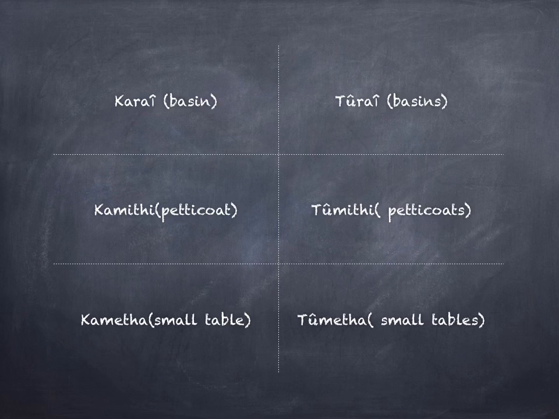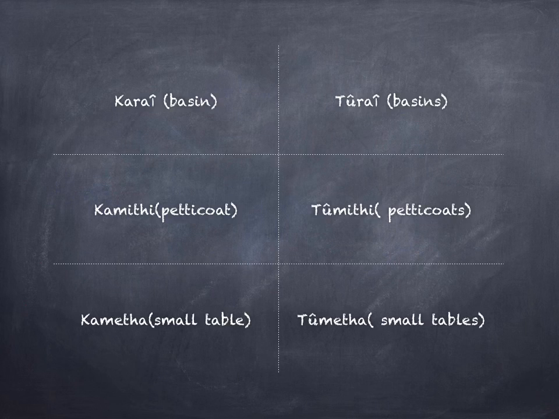A petticoat is known as kamithi, while many of them become tomithi. Kamithi for singular, tomithi for plural. Kametha refers to a small table, and tometha refers to small tables.